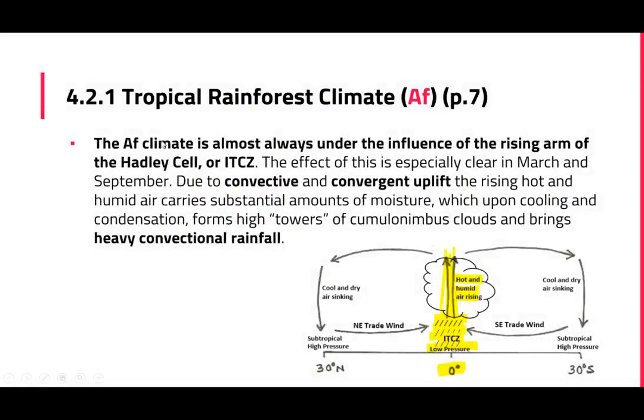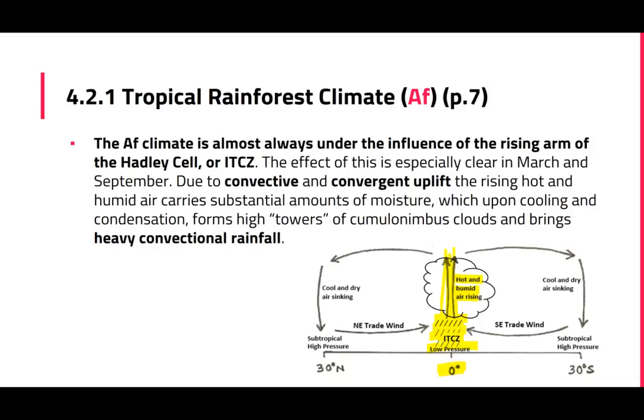Okay, so as I just mentioned, Af climate is almost always under the influence of the ITCZ, and we know that at the ITCZ there's both convective and convergent uplift. So because there are two mechanisms of uplift, there's a lot of rising air in the area. If there's a lot of rising air in the area, it leads to cooling, condensation, eventually the formation of clouds and heavy rainfall. So the ITCZ is a belt of persistent cloud cover and heavy rainfall.